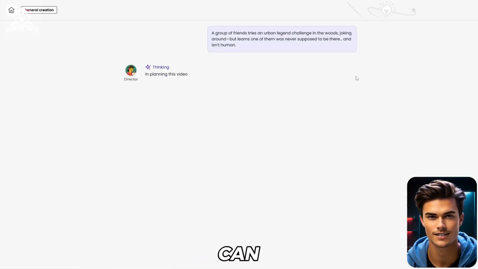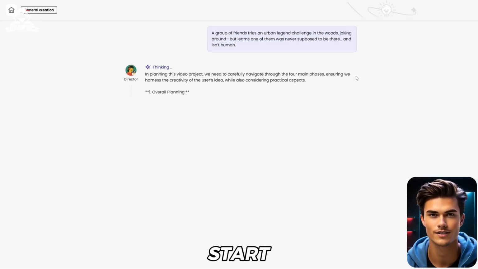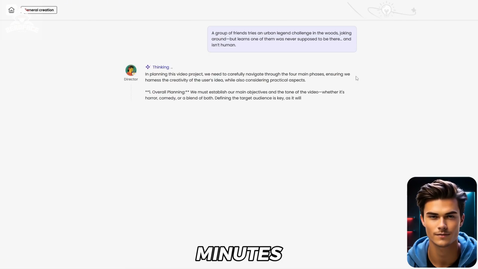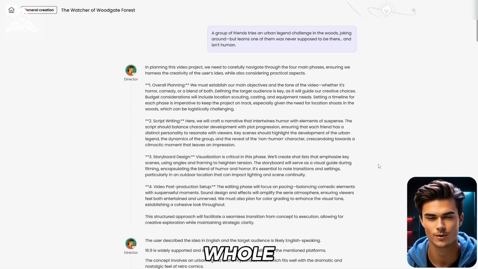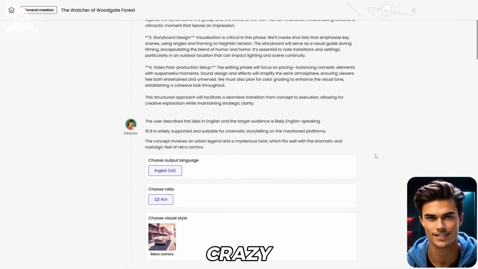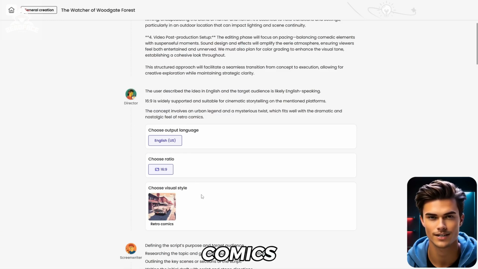Now, as you can see, this tool is a creative AI agent that will create your video from start to finish. And just so we don't waste any time, since this process takes around 5 minutes, I'll skip ahead and let's see what this tool can do. Alright, now that the whole process is done, first, as you can see, there is an AI director which will plan out all of the video creation steps beforehand, which is just crazy. Then, the director will automatically set the video language, the aspect ratio, and the visual style, which in my case is set as the retro comics style.